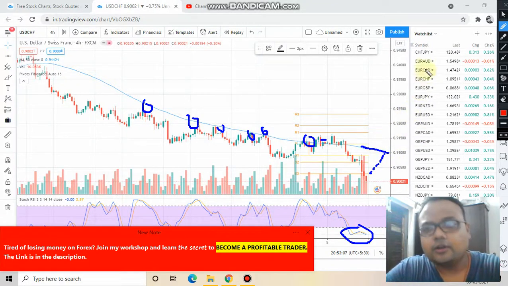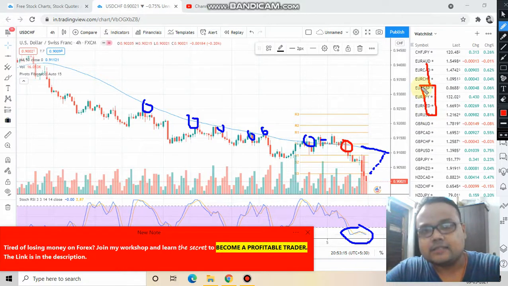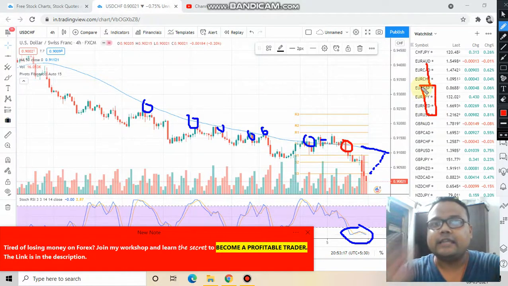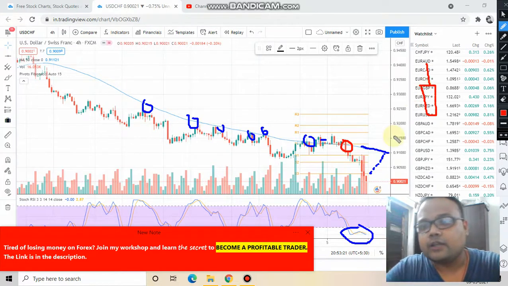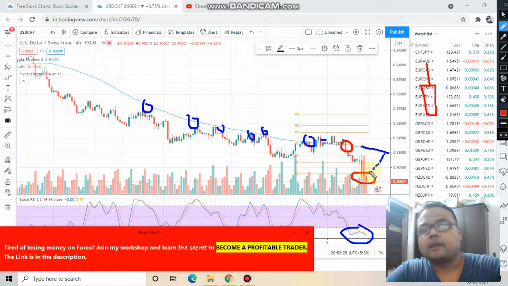And how will you know? You will know by seeing red candles like this, or a shooting star pattern like this. Once you get the confirmation that yes, the 50 moving average is still a valid resistance, you can short the market. But this is not the ideal position to short the market right now, because if you short the market here, then your stop loss will be here, and this will be a very big risk.